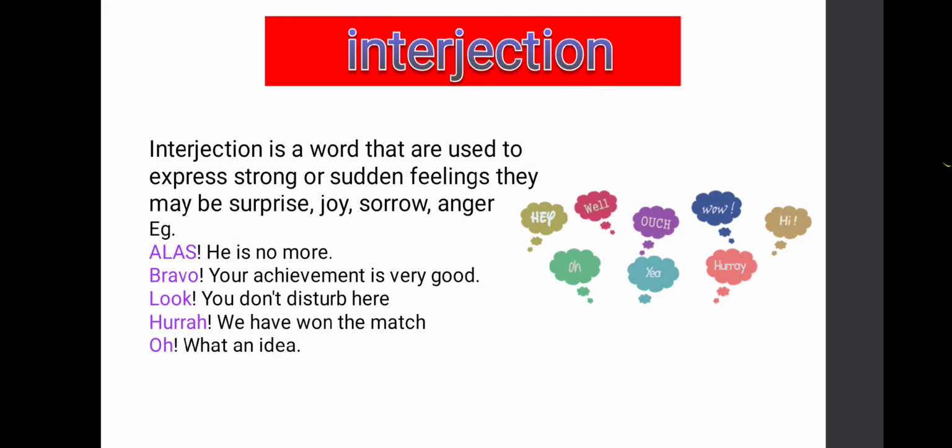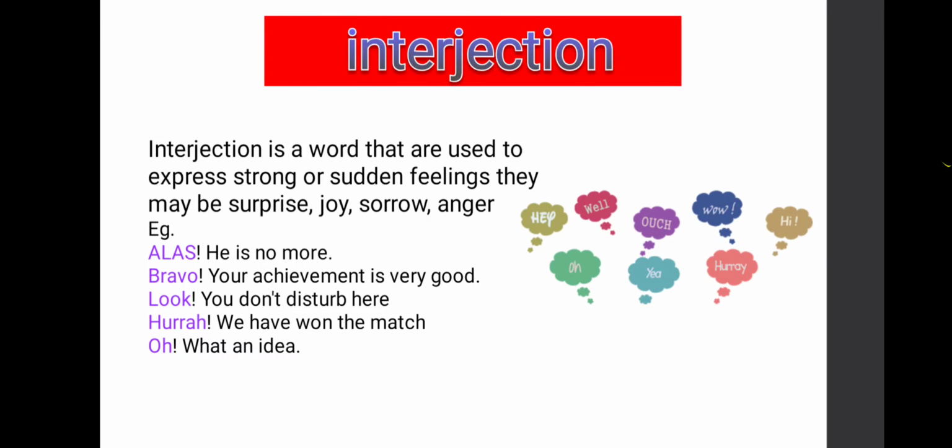For interjection sentences we are not prepared. Suddenly we show our feelings. So all these sudden feeling words come under interjection. See here: alas, bro, look, hurrah, hey, what a. These all are interjection words and we must put an interjection mark.